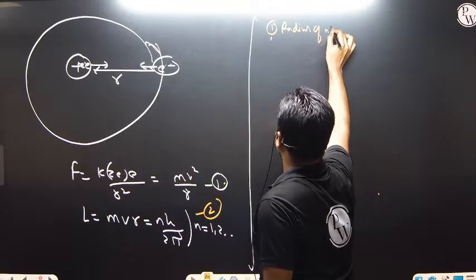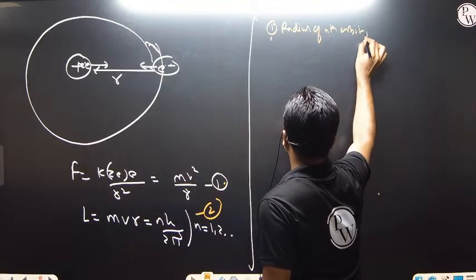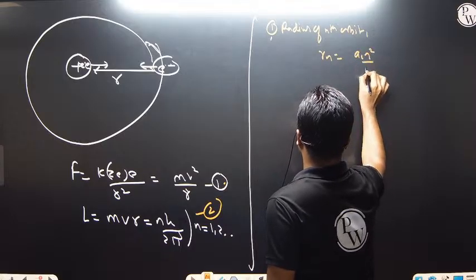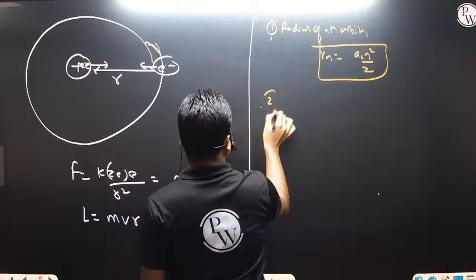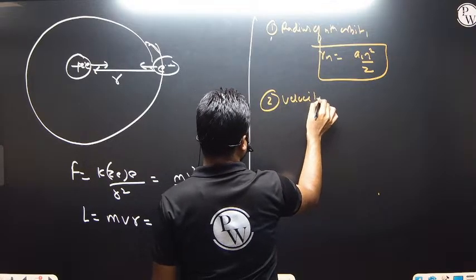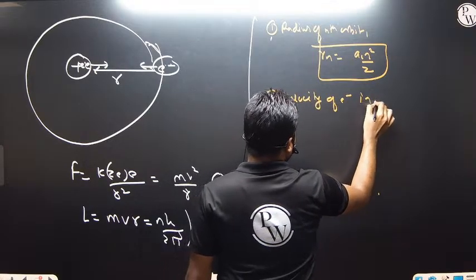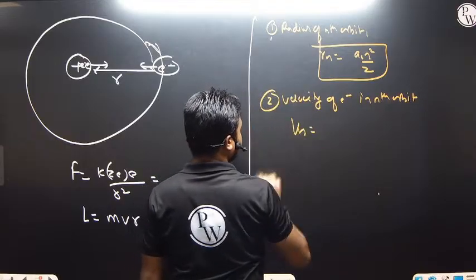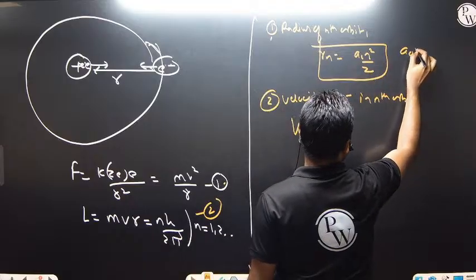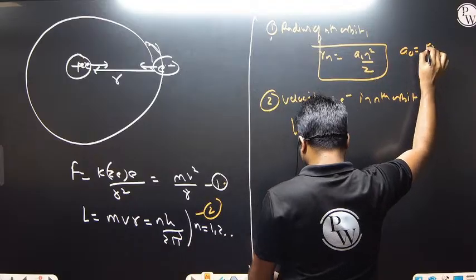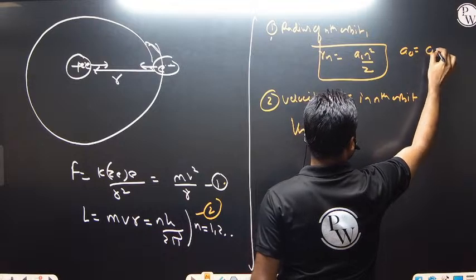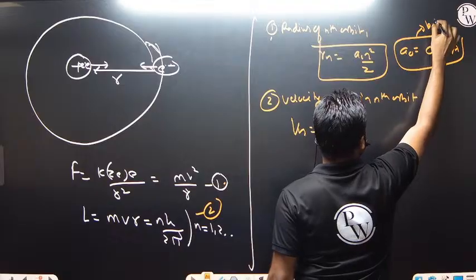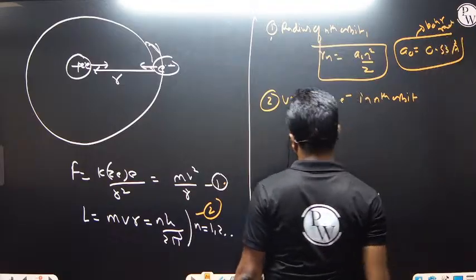Radius of the nth orbit, we can write here r n. What is r n? This is a0 into n squared by Z. Okay, radius of the nth orbit. Second is the velocity of the electron in the nth orbit, v n. What is a0? The a0 value is 0.53 angstrom. We also call this the Bohr radius.